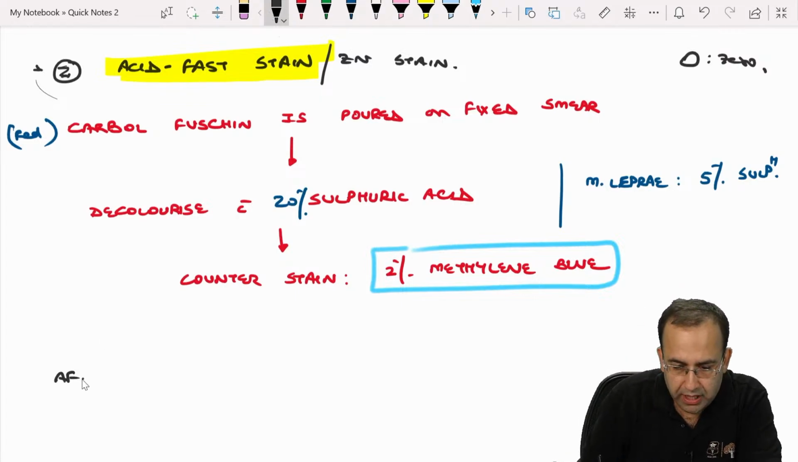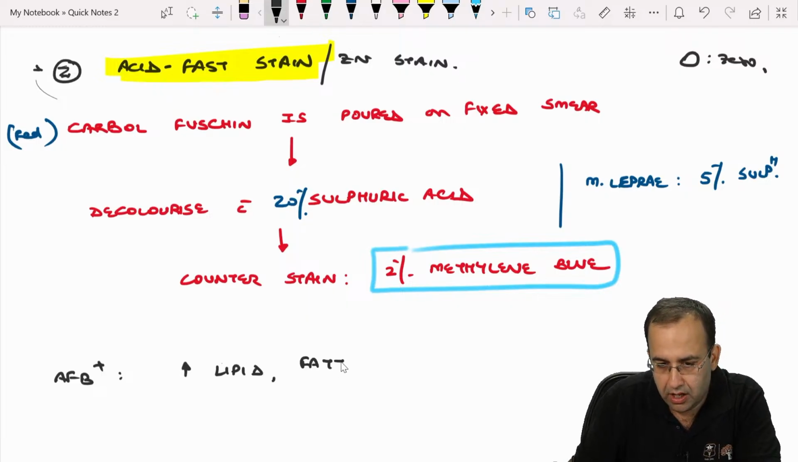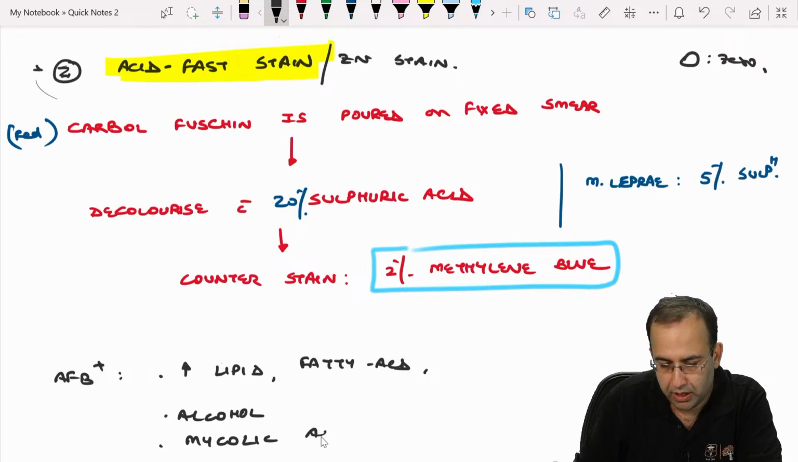Next, AFB positive organisms have a high content of lipid. They have high lipid, fatty acid, alcohol, and mycolic acid in their cell wall.